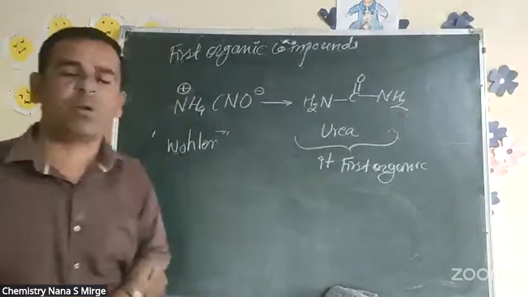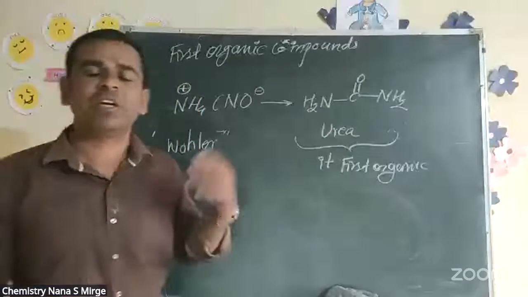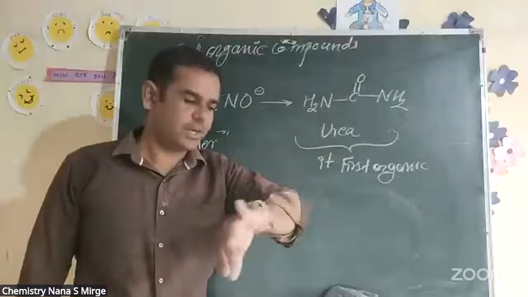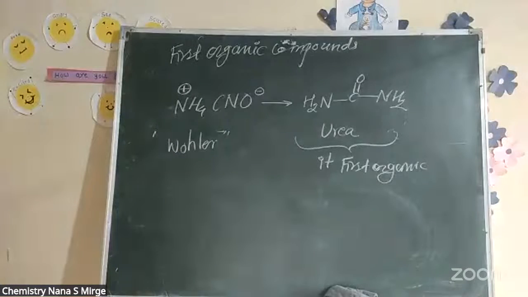Urea is very important because we want urea for fertilizer. We want urea to make different chemicals. We want urea for different purposes. We have to prepare different chemicals, fertilizers and other things by using urea. So urea is very essential for us.